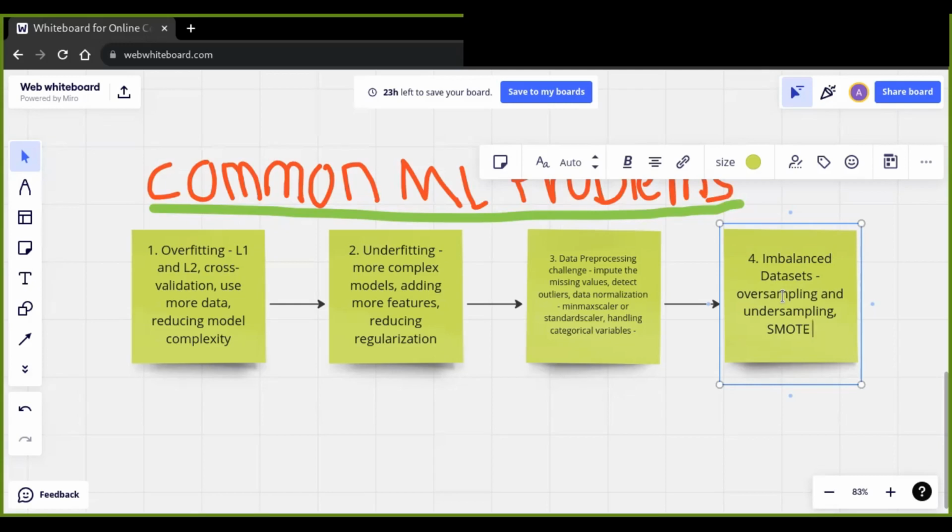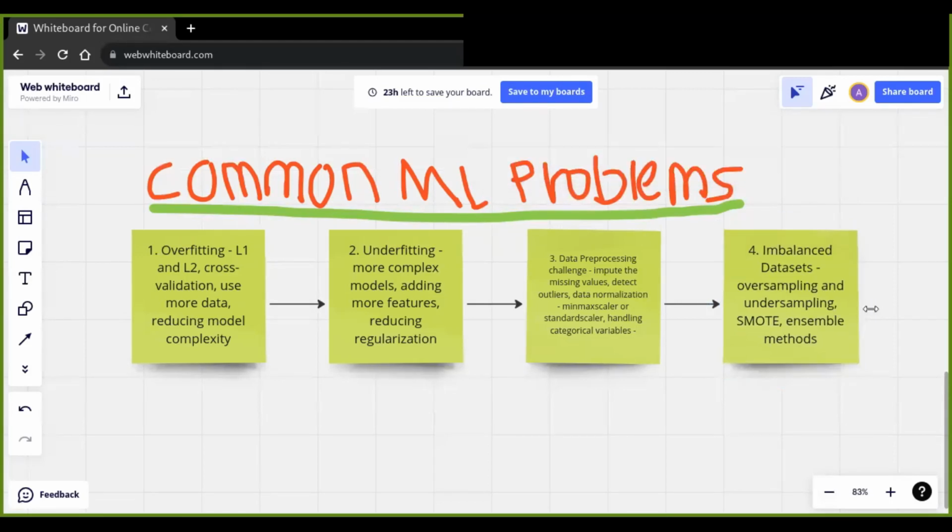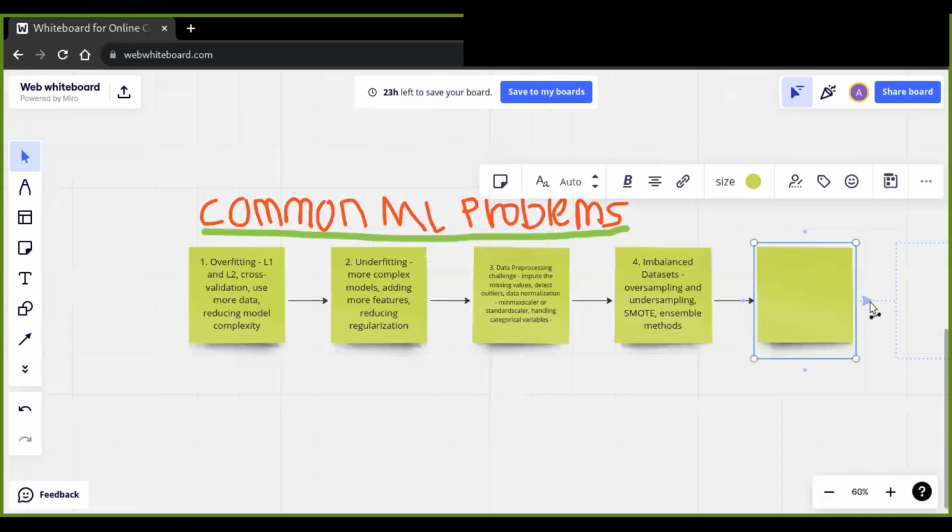And we also use ensemble methods. These methods can also be effective to overcome imbalanced datasets.